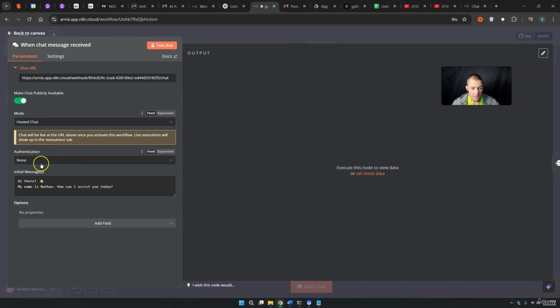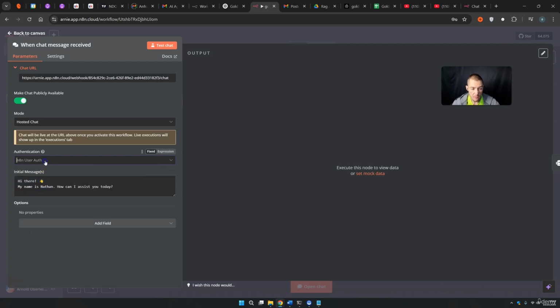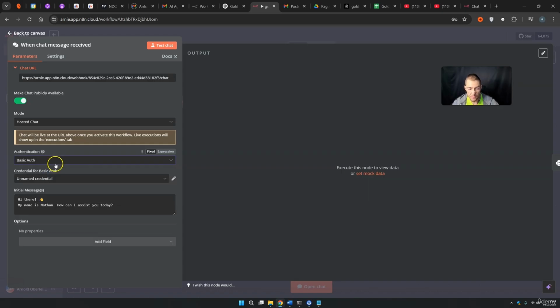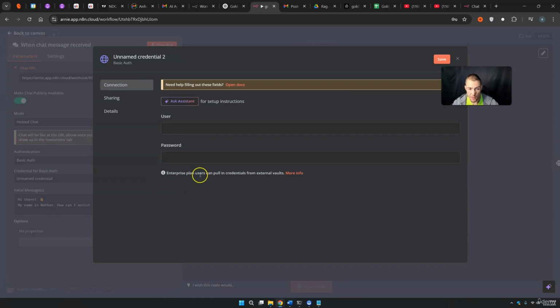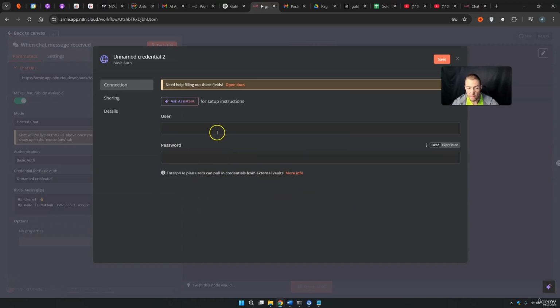Then the authentication. Do you want to have any authentication before people can use this? You can use this if you want. You can use, for example, the basic authentication, any user authentication, or none. If you use none, everybody can use this chatbot. If you use this basic authentication method, you can press here, and then you can create, of course, new credentials, and you can give a username and a password. And only people that have this username and password can access your chatbot.